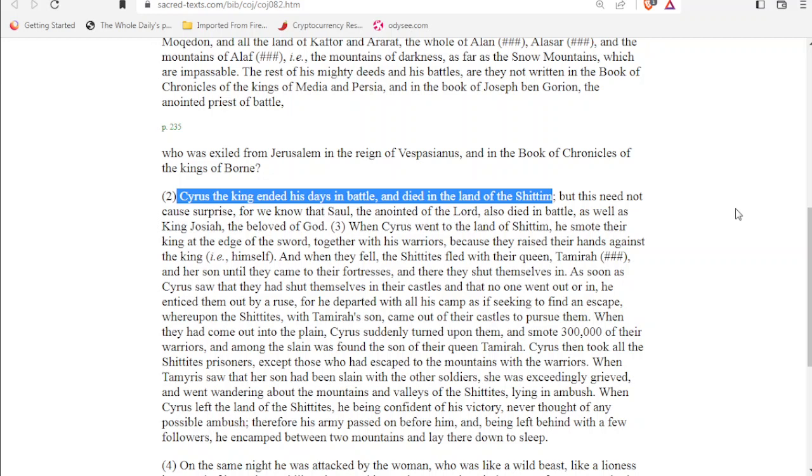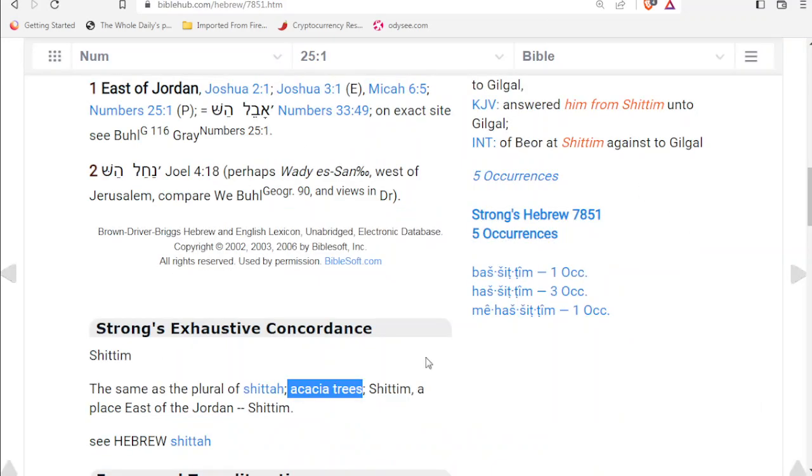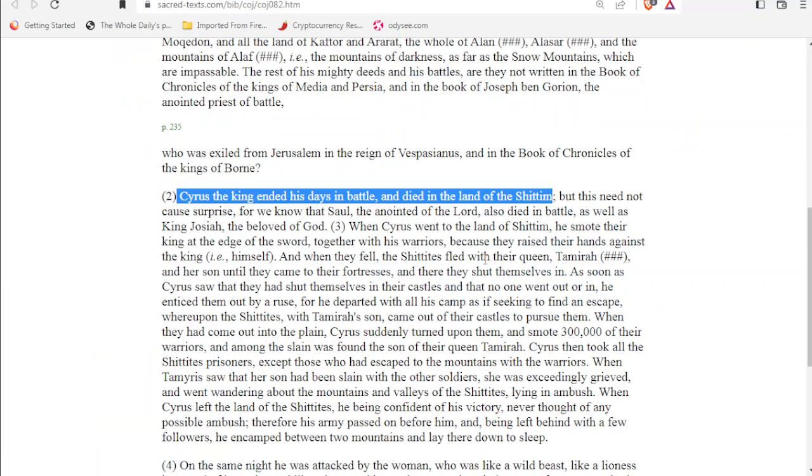So it's also about the Holy Land, this series, and we're thinking about Africa, and this could be a nice way to think about the Holy Land. It says, Cyrus the king ended his days in battle and died in the land of the Shittim. This is a very interesting detail, that this source is telling us where Cyrus died, and it's very specific and important because Shittim would be in the Holy Land. It's a biblical location. If we go to the Strong Concordance to learn about this word Shittim, we can see that it's referring to the acacia trees. So you could say that Cyrus died in the land of the acacia trees.